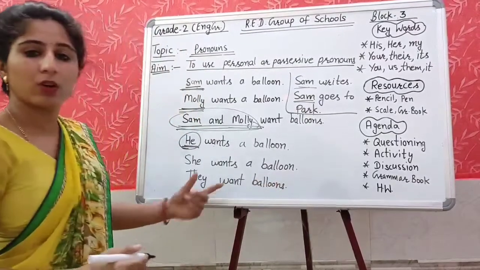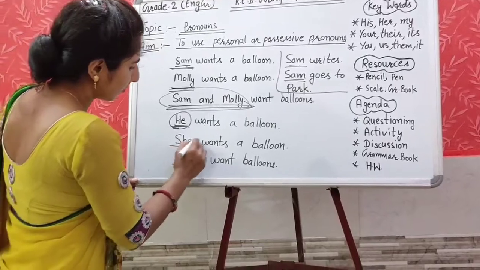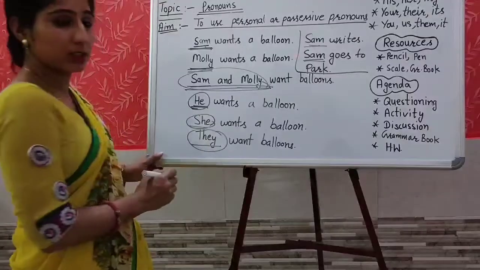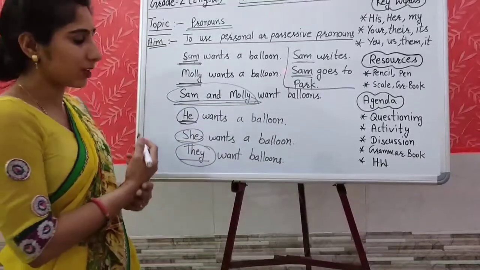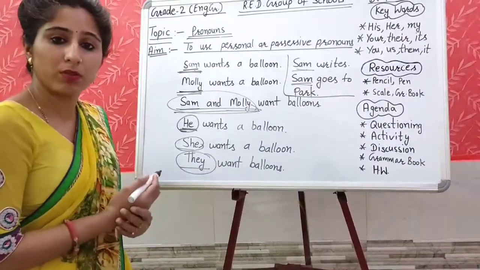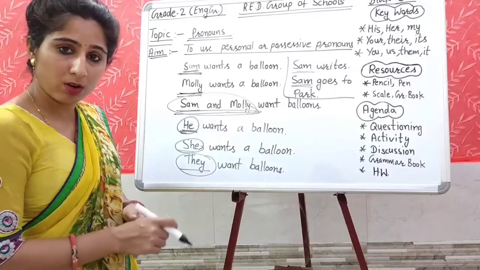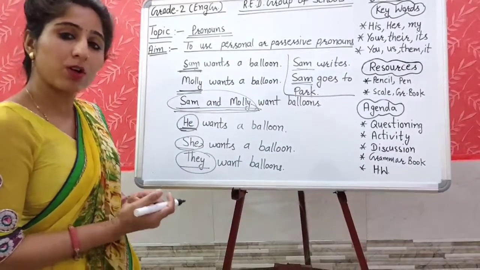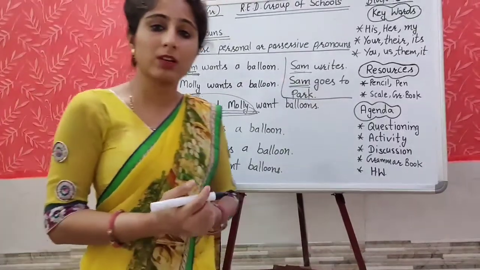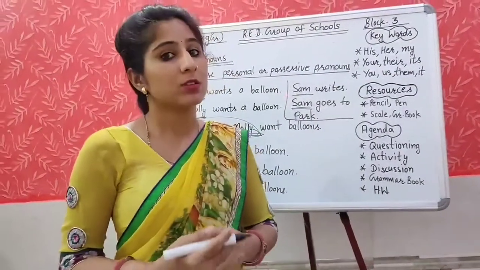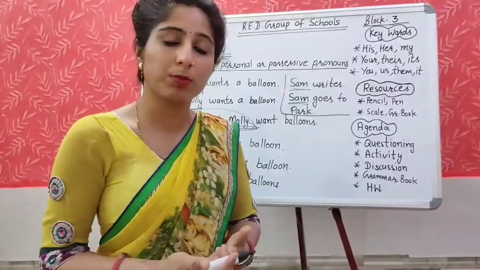So I have used these words in place of naming words. Which words are we using in place of nouns? Those words are called pronouns.